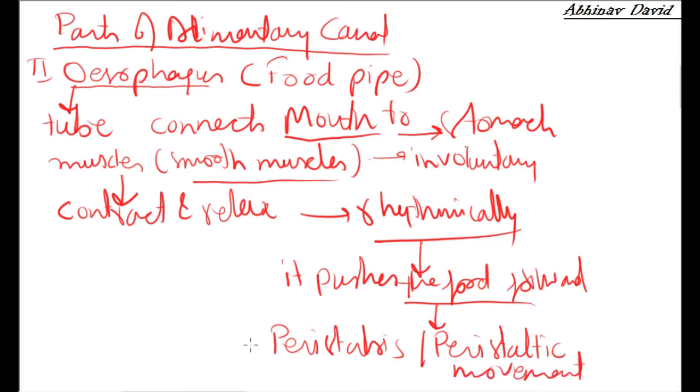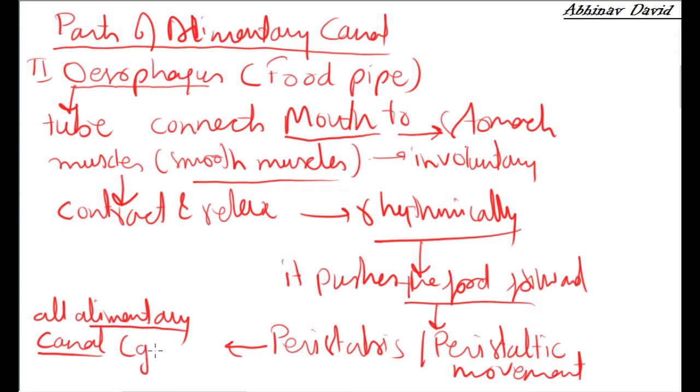This peristalsis is not only taking place in the esophagus, it takes place in the whole alimentary canal, starting from the mouth to the anus. The alimentary canal in your book is referred to as the gut. So it takes place all along the gut and pushes the food from one part to the next part.